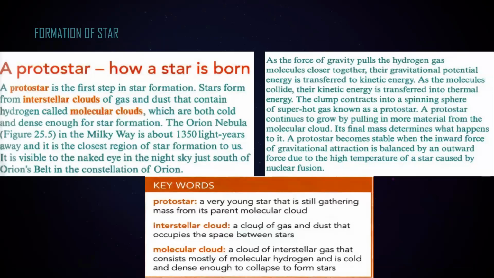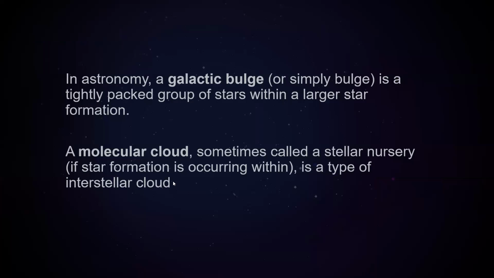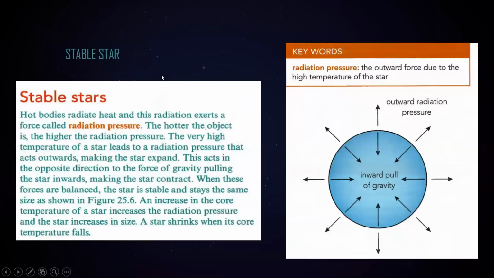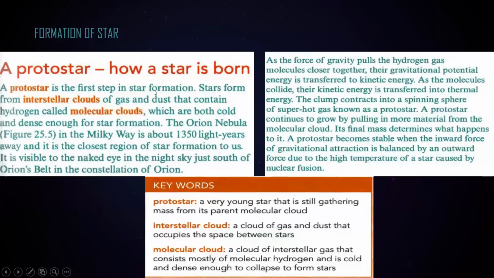An interstellar cloud is a cloud of gas and dust that occupies the space between the stars. Like we have many stars together in our Milky Way. So the space between the stars, where we find different gases and dust particles, we call that space between the stars the interstellar cloud. A part of an interstellar cloud is known as the molecular cloud.